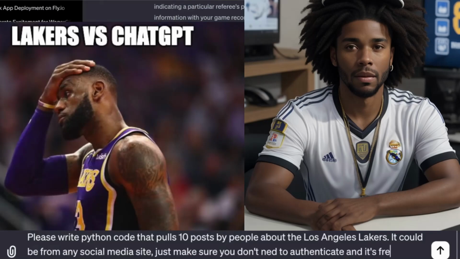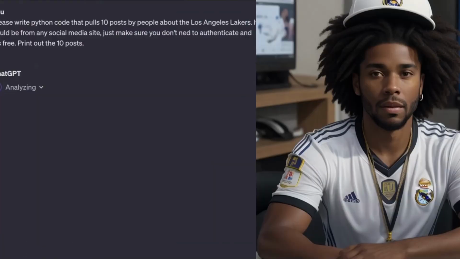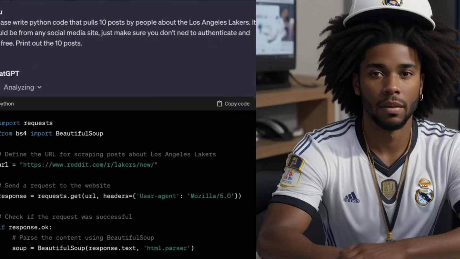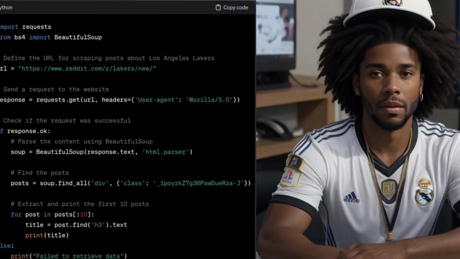Sorry, but not sorry, Elon. Reddit is really easy to scrape data off of without paying, using the Beautiful Soup library, which is what you see here. What we're going to do is pull the last 10 posts on a given team from Reddit. And then we're going to use GPT 3.5 to summarize all those posts and give us a single output, whether it's positive or negative, whether the crowd feels that a team will win or lose. It's that simple. And if we go back and paste that in, we can see the last 10 posts from Reddit.